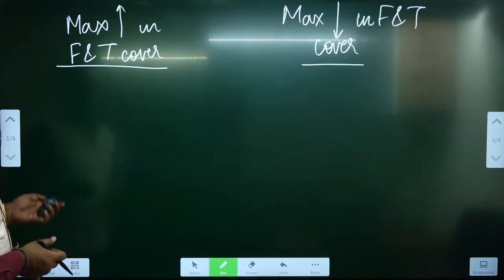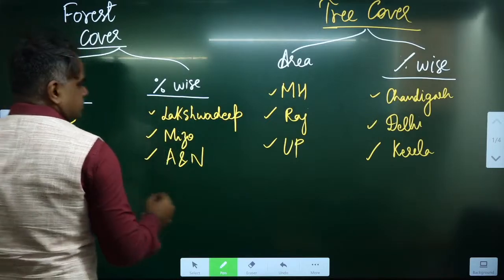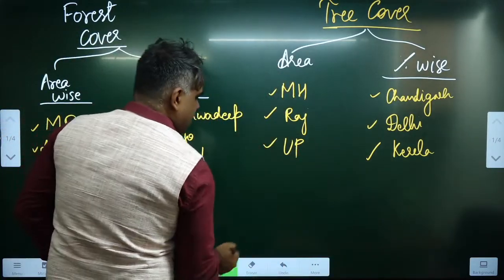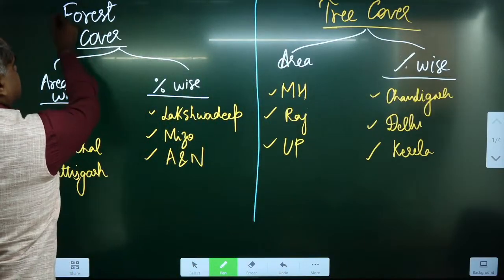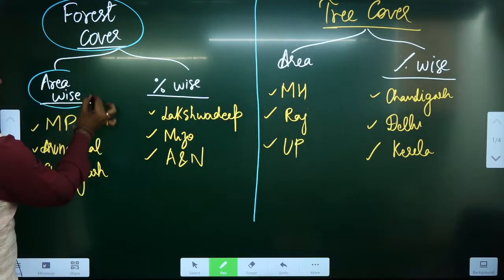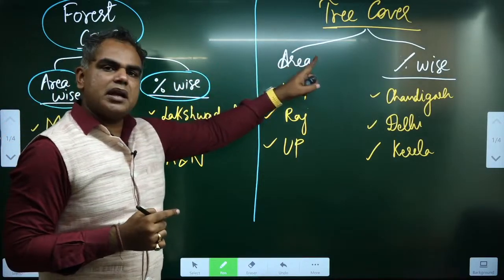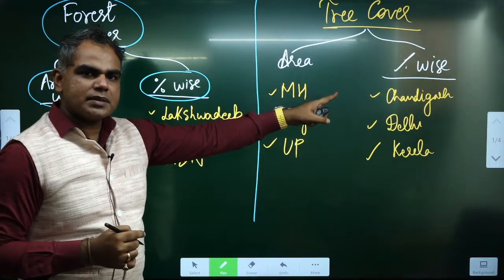Now let me just go back. अब देखो, forest cover, if you prepare it in this manner, this will give you the highest ROI. Forest cover, area wise and percentage wise. Same, we have seen tree cover, which can also be done area wise and percentage wise.